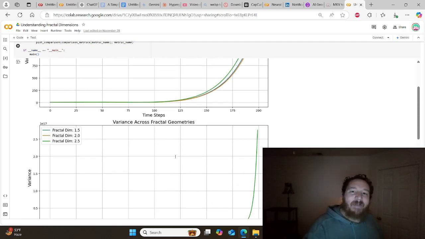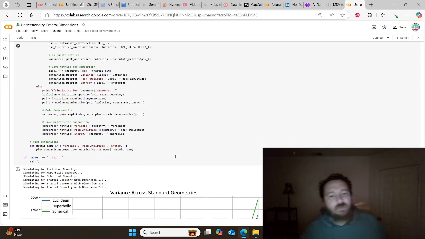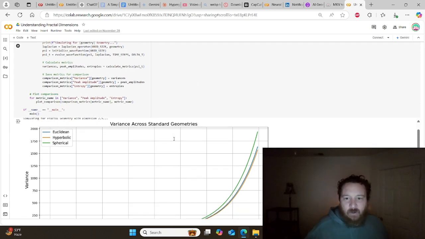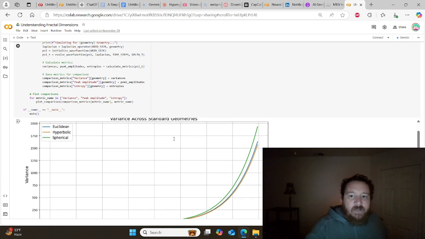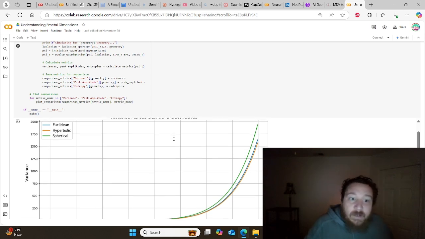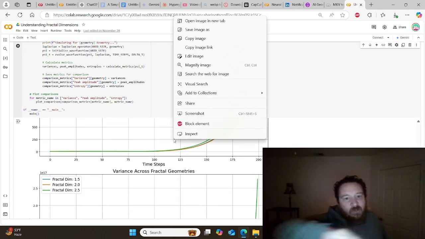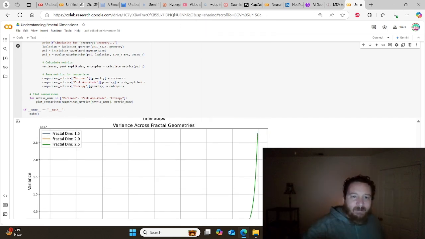But let's come back here. Okay, we just saw a crazy experiment. So again, let's double check the work in all of this and make sure that this is all actually checking out. Let's again look at variance across geometries. As expected in this instance, we see that there's a difference in variance between Euclidean geometry and especially spherical and hyperbolic geometry. We're just measuring those three because they would mess up our graph if we put fractal in there. Honestly, it would end up like this, right?